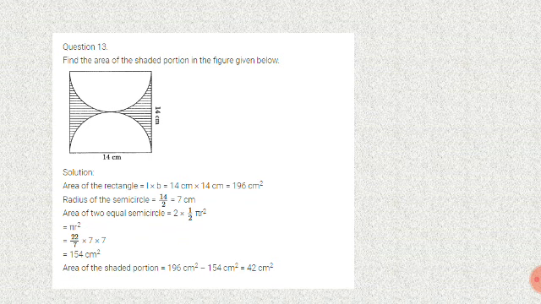Find the area of the shaded portion in the given figure given below. So one square inside having 2 semicircles. So first we find the area of a square. 14 into 14, we get a value 196 centimeter square. So radius of a semicircle 14 by 2, 7 centimeter. So 2 equal semicircles 2 into 1 by 2 into pi r square. So 2 cancel, pi r square. 22 by 7 into 7 into 7. 7 cancel. 154 centimeter square. Area of the shaded portion 196 minus 154 centimeter square.